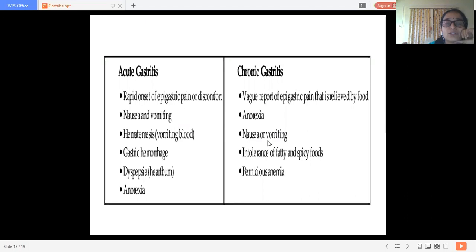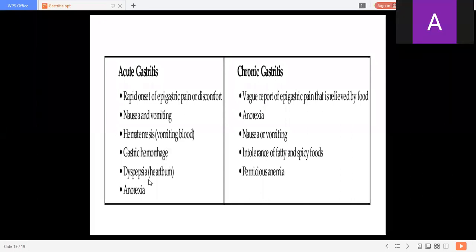In chronic gastritis, there is nausea and vomiting. Acute gastritis is related with gastric hemorrhage. Chronic gastritis is related with intolerance of fatty and spicy food. Then dyspepsia, that is heartburn, is common in acute gastritis.